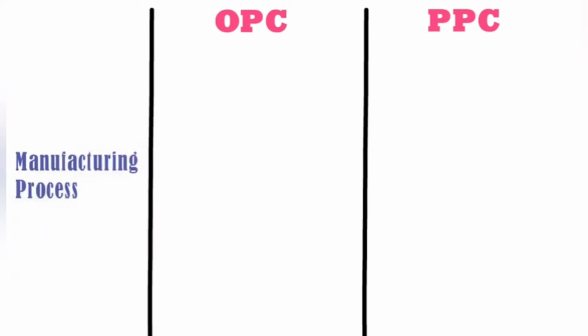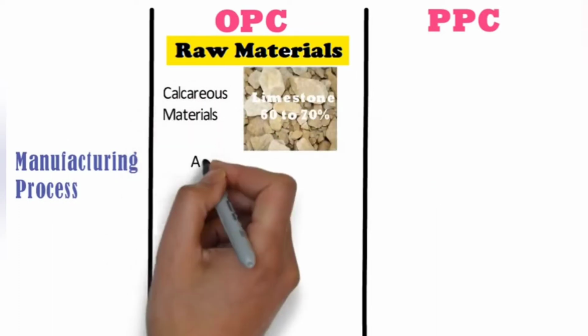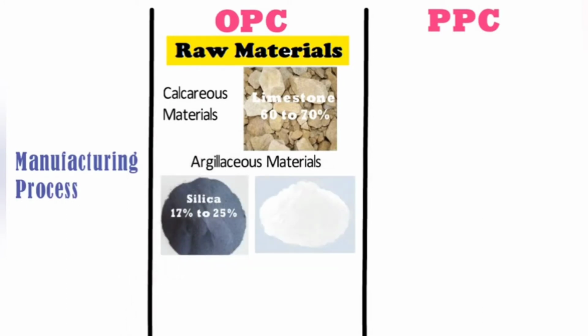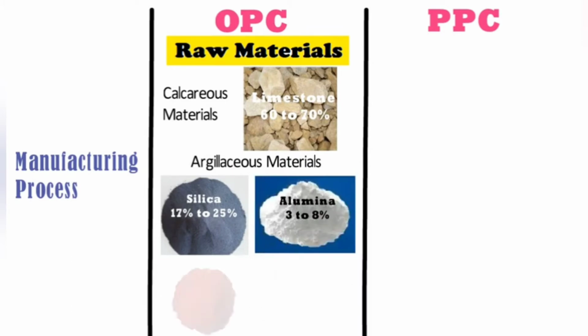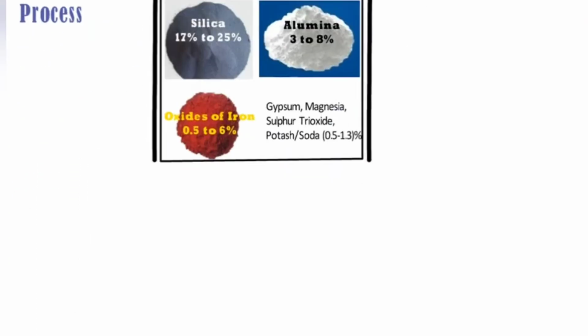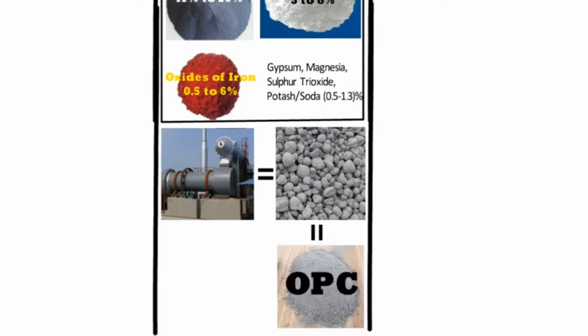Manufacturing process. The raw materials used to manufacture OPC are calcareous materials containing limestone, that is 60 to 70%, argillaceous materials containing silica 17 to 25%, alumina 3 to 8%, and oxides of iron 0.5 to 6%, gypsum, magnesia, sulfur trioxide, potash or soda 0.5 to 1.3%. All these materials are mixed in a fixed proportion and heated in kilns to form clinkers, which are then ground to the required fineness to obtain ordinary Portland cement.